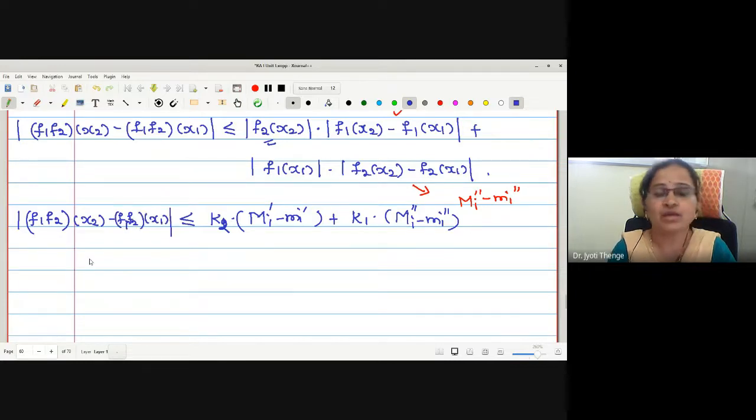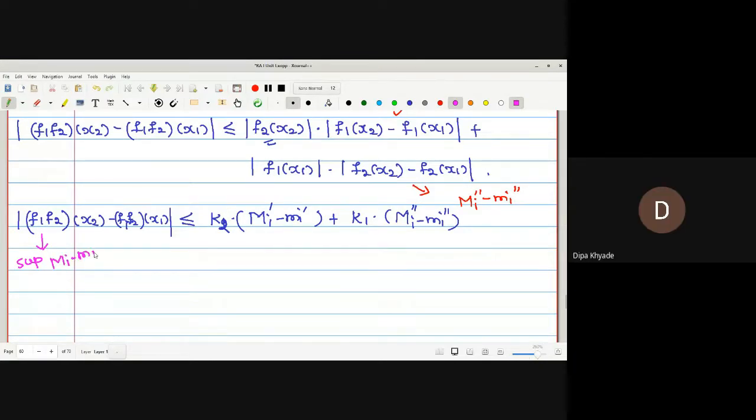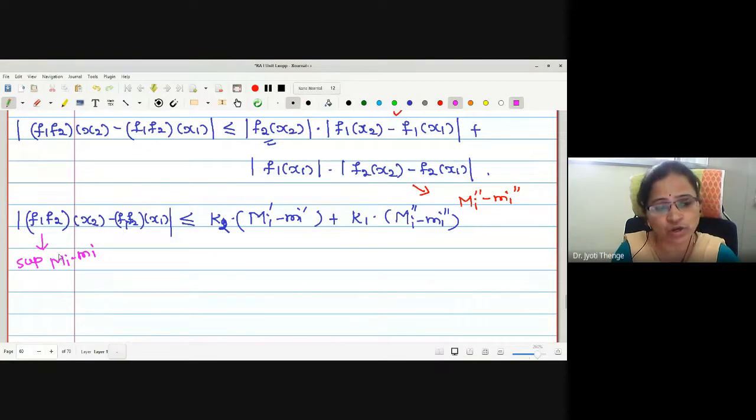Okay. Again, for this kind of set, what will be the upper bound? Least upper bound, the supremum. What is the supremum of this kind of set over x1, x2 belonging to the ith subinterval? Mi minus mi. Now here you can observe, if I vary the elements x1, x2 over the ith subinterval, this will be an upper bound and this will be a least upper bound, right? Then what is the relation between the least upper bound and an upper bound?